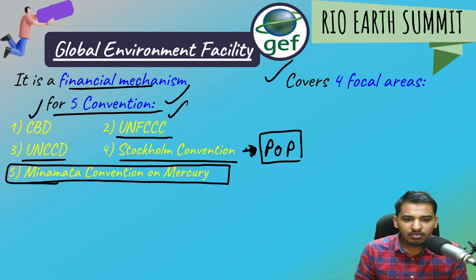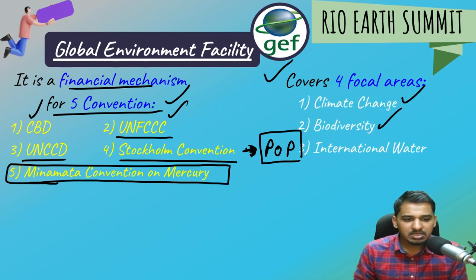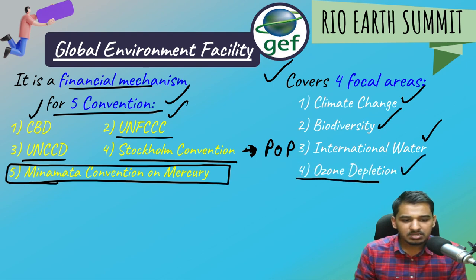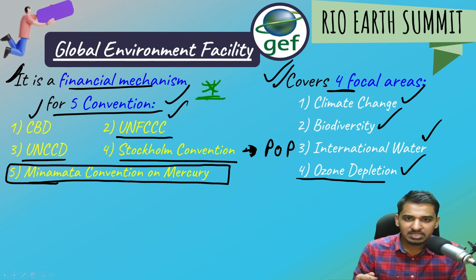It covers 4 focal areas. The areas are climate change, biodiversity, international waters, and ozone depletion. Just remember this, it is very important. Please note this down. Both these, the 5 conventions and the 4 focal areas, are important. It is directly asked at times in examinations, what are the 5 conventions and the 4 focal areas.